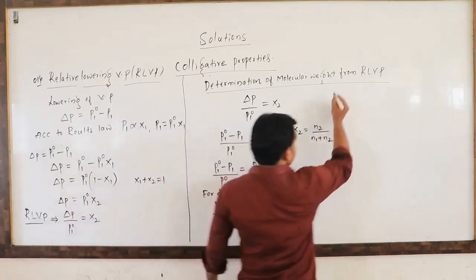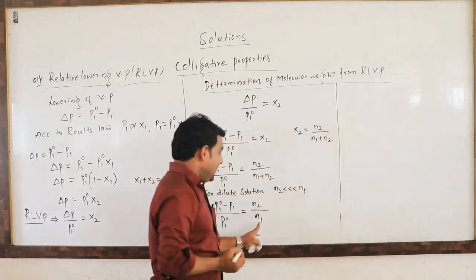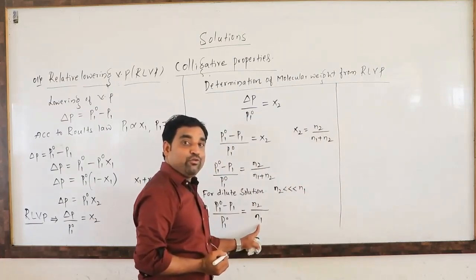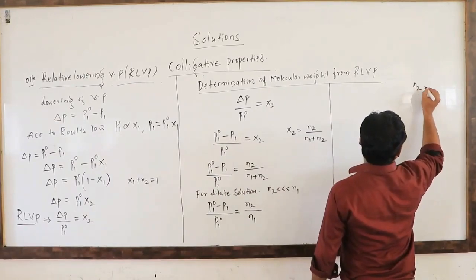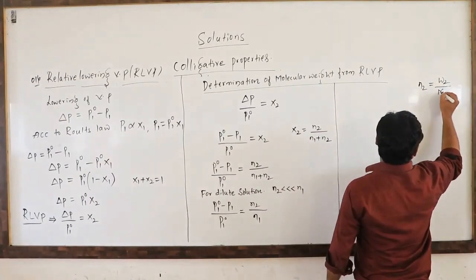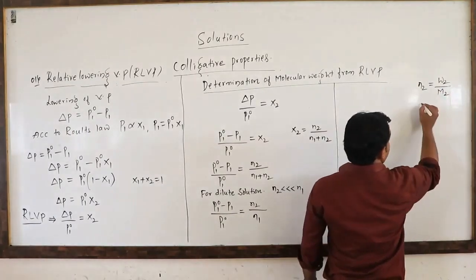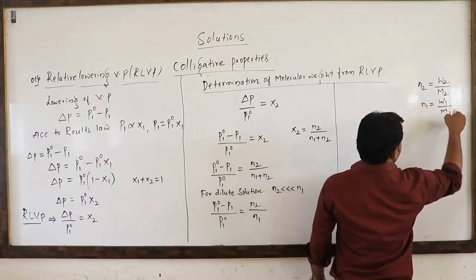Here N2 is the number of moles of solute and N1 is the number of moles of solvent. The number of moles of solute N2 is the given weight divided by the molar mass of solute, and N1 is the given weight divided by the molar mass of solvent.